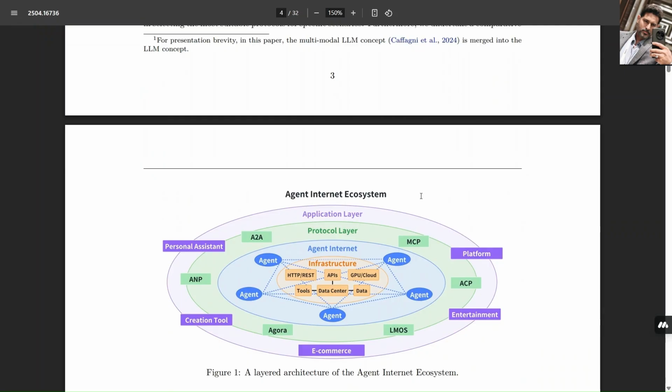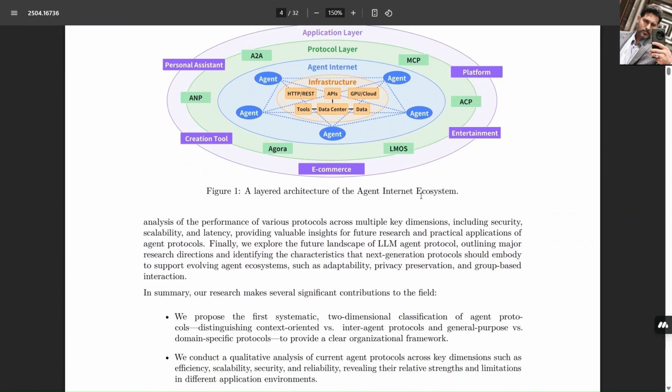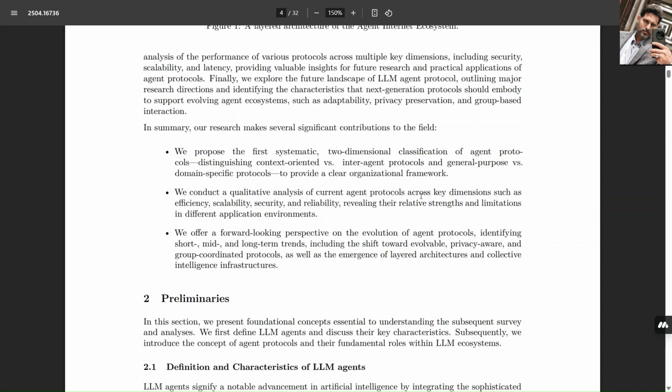LMOS, Language Model Operating System, Eclipse Foundation. A full-stack framework for scalable, observable multi-agent systems. Using Web of Things, WoT, standards and DIDs, it ensures secure, real-time interactions across agents and devices. Protocols powering the agentic future.